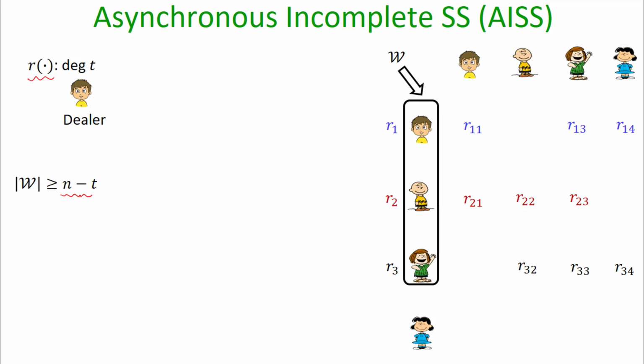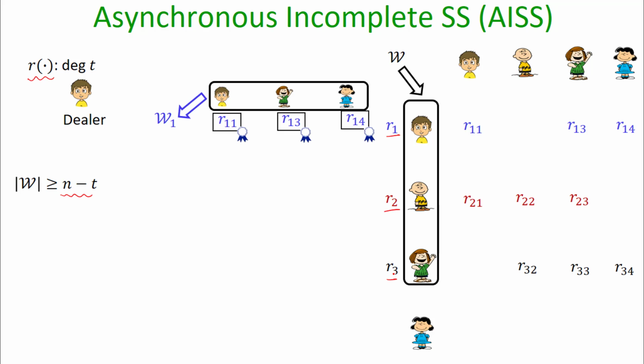And this incomplete secret sharing is two-dimensional in the sense that each primary share will be further secret shared among a set of n minus t parties. So for instance, in this case, I am demonstrating the protocol with n equal to 4 and t equal to 1. So in this case, the primary shareholders are the first three parties.